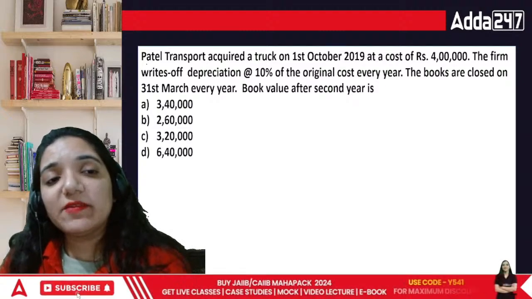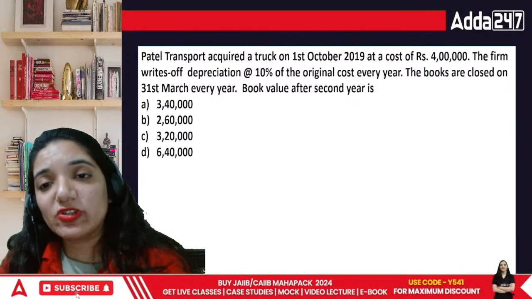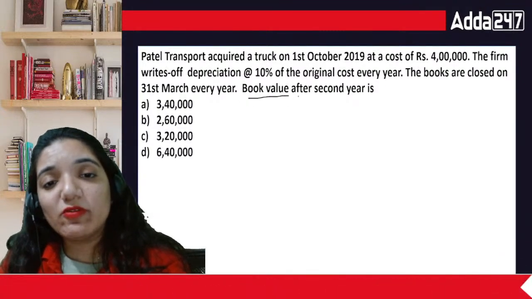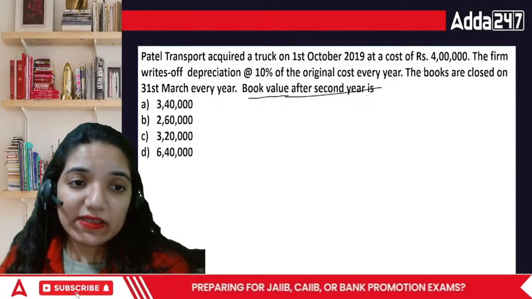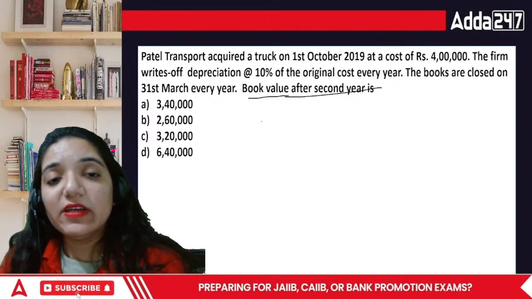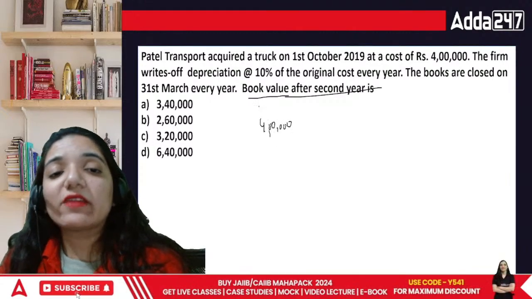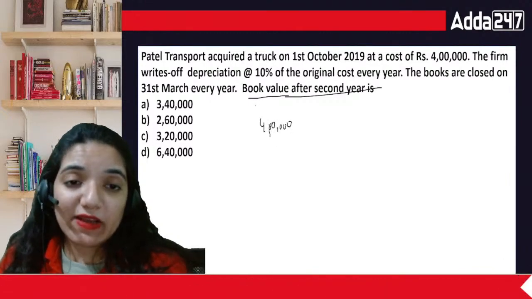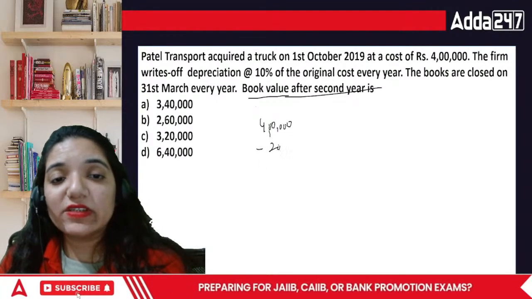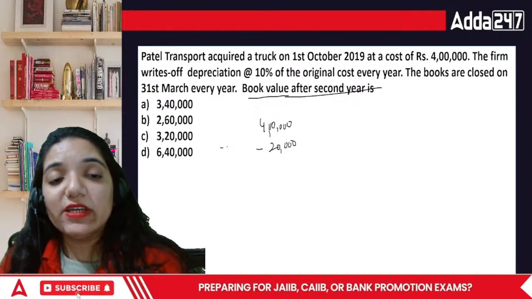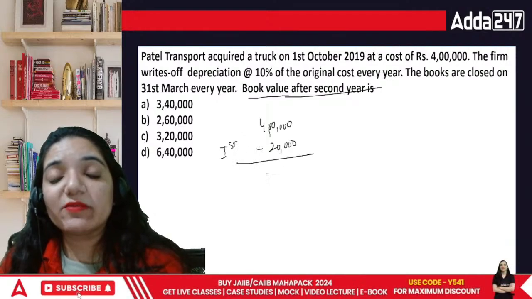Now they say that Patel Transport acquires the same question, and they are asking what is the book value after the second year. In the first year, the value is 4 lakh, and we are trying to find out the book value. What would be the value in the books of accounts? So first year the depreciation was 20,000. We have just calculated it. So that means we are left with